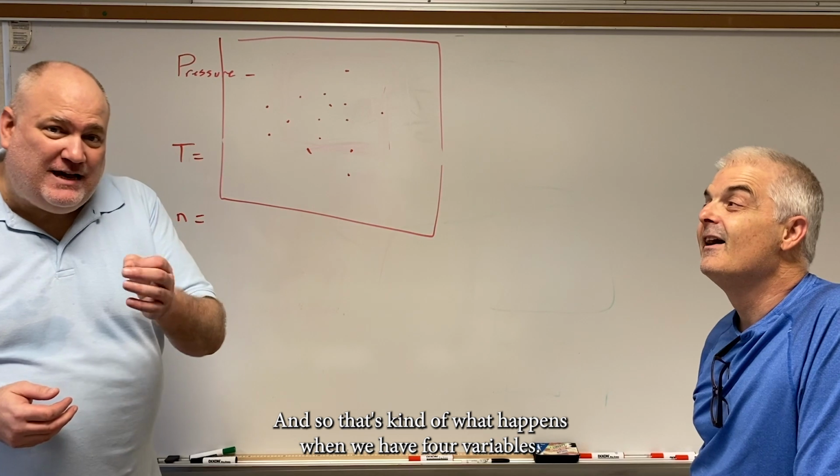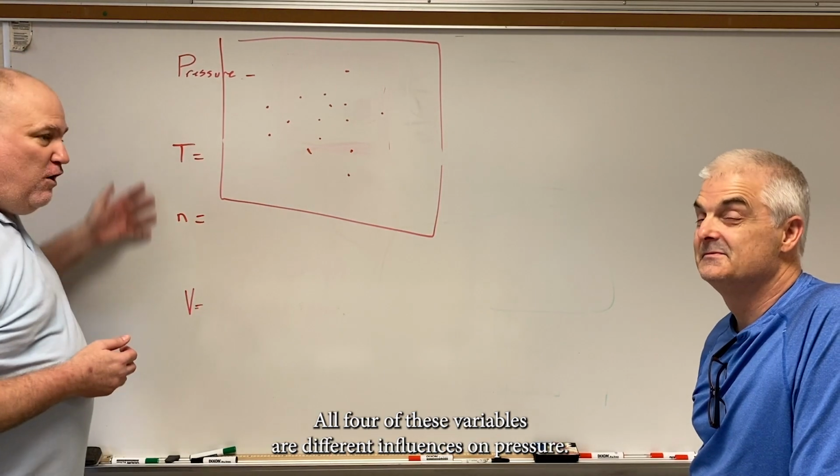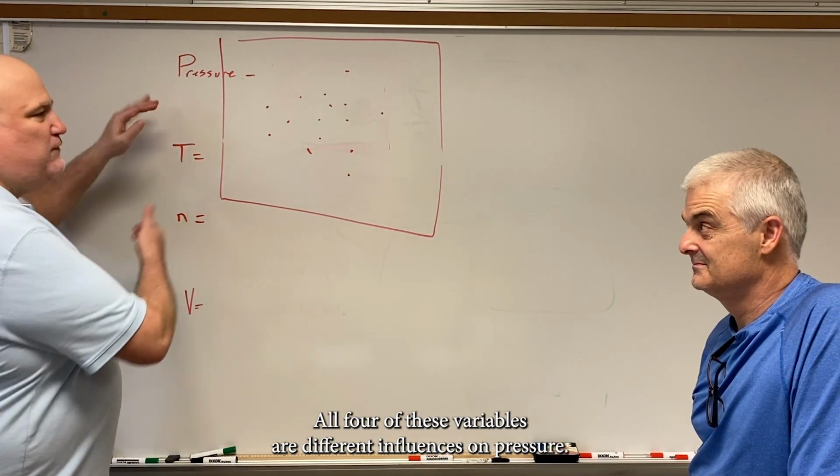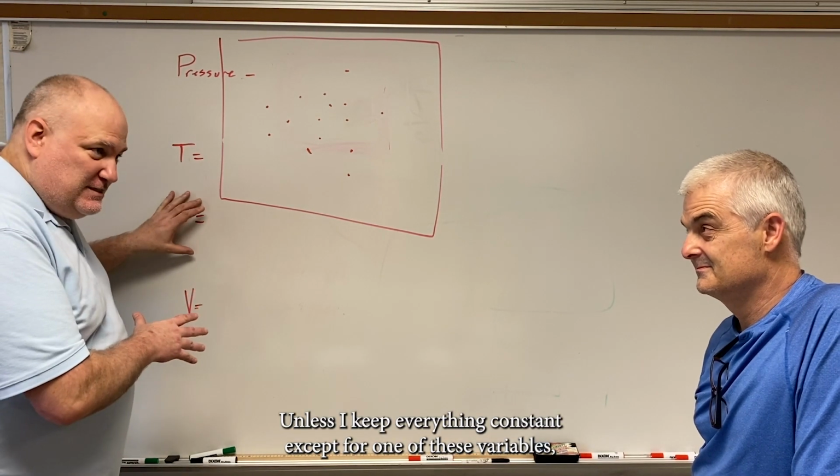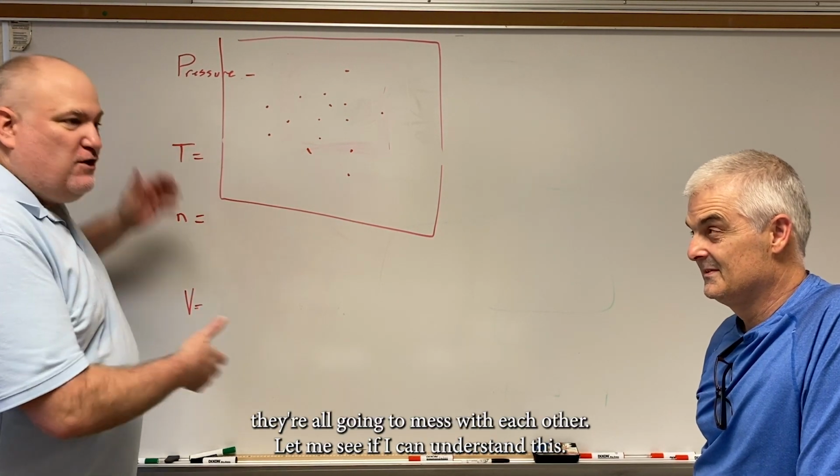And so that's kind of what happens when we have 4 variables. All 4 of these variables are different influences on pressure. Unless I keep everything constant except for one of these variables, they're all going to mess with each other.